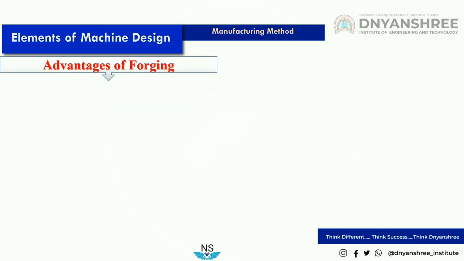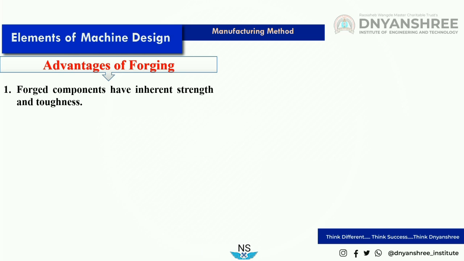For this process also there are advantages and disadvantages. Let us see the advantages of forging. One, forged components have inherent strength and toughness. In casting, the strength is less for cast components.